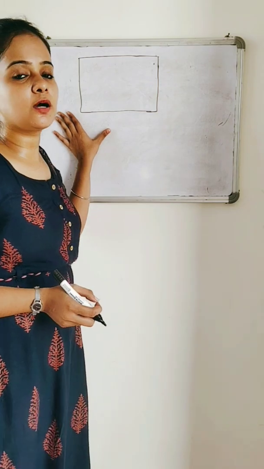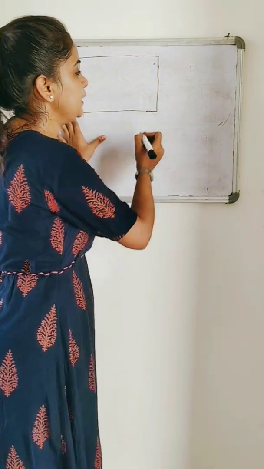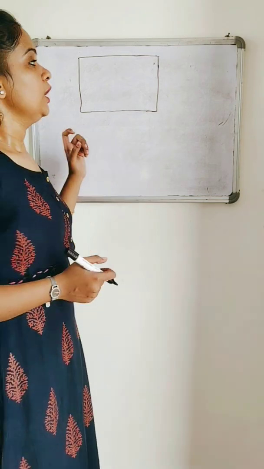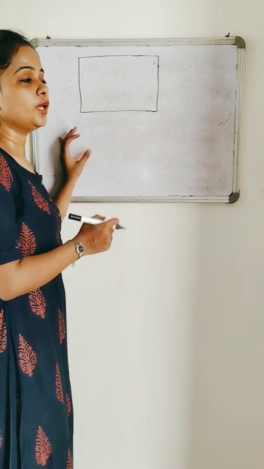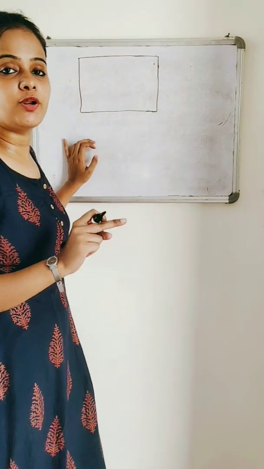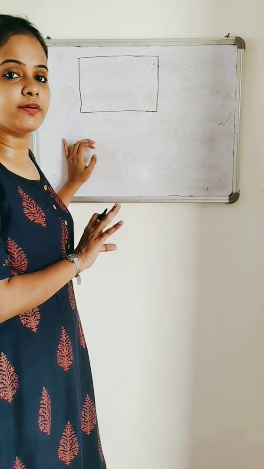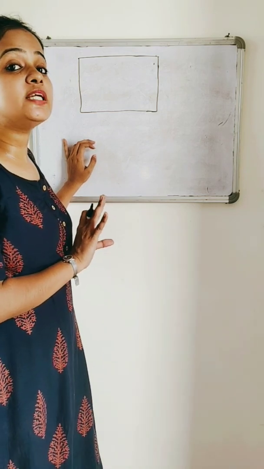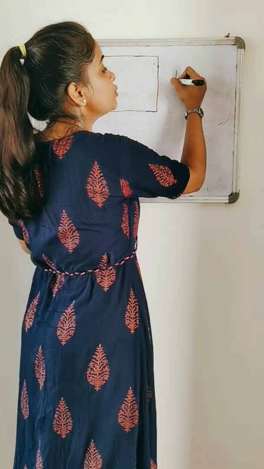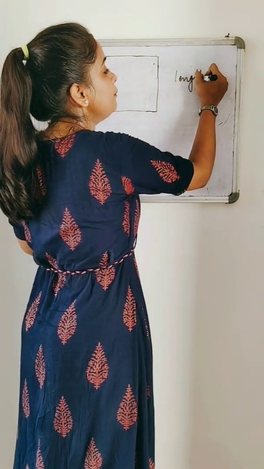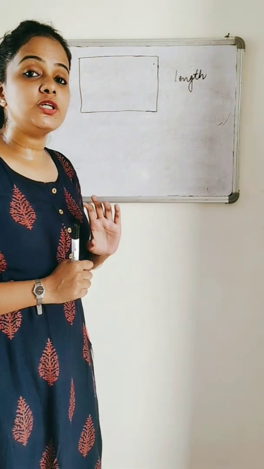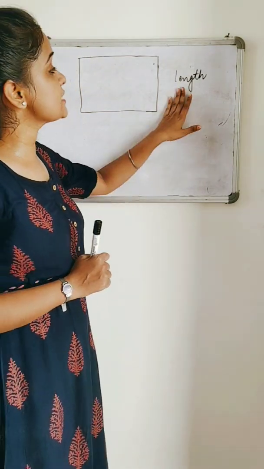For example, this is a closed polygon given to you and you have to find out the perimeter of this closed polygon. How would you find out? You would only be able to find out if you move on the boundary of this particular figure. When I'm talking about the distance along the boundary, then I am talking about units of length. So when we talk about perimeter, we talk about the units which are equal to the